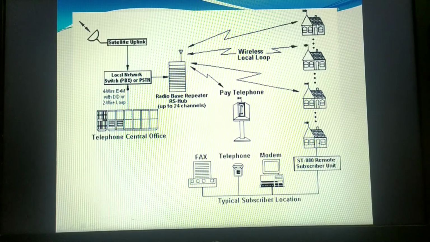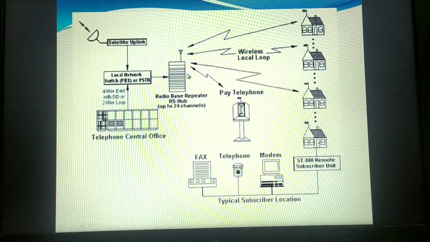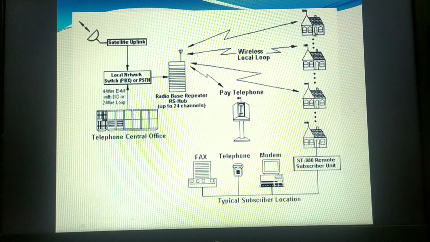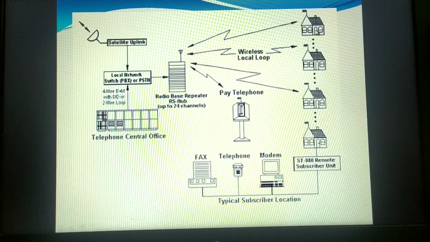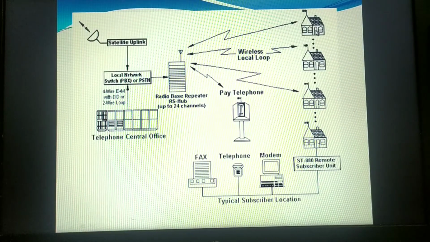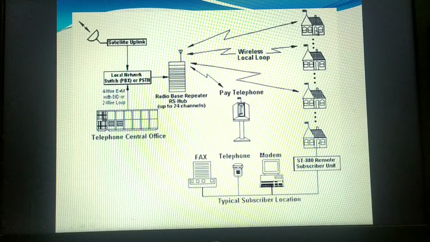Then we got to know what is there in the antenna. There should be one device at your side also, in the home. If you are using a landline phone, there should be one device capable of accepting and receiving the data that the base station is sending, isn't it? So each customer is equipped with a mini station of low power into which the telephone is connected.